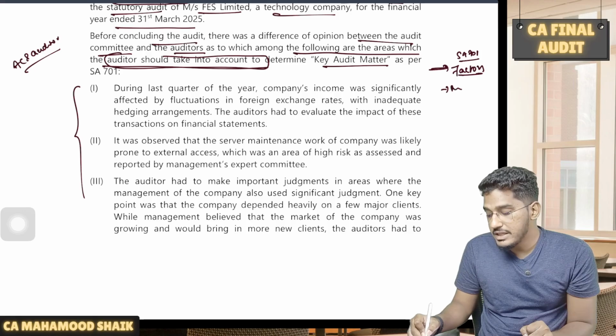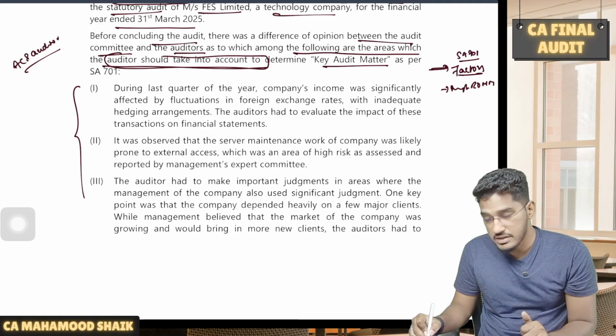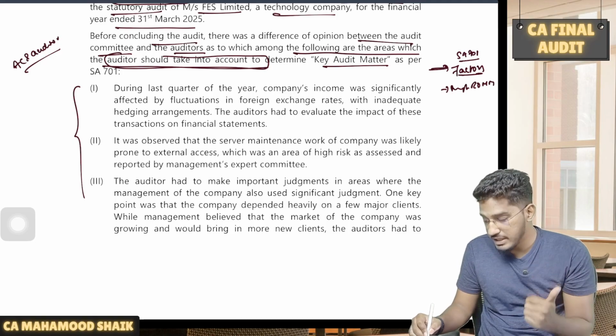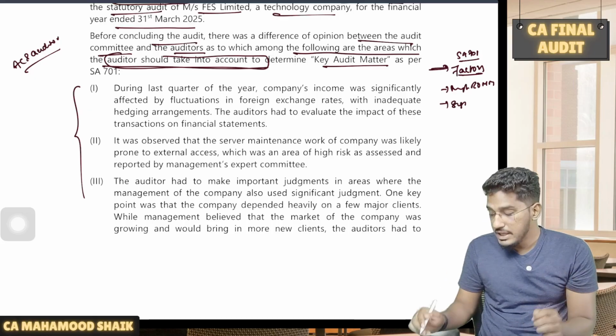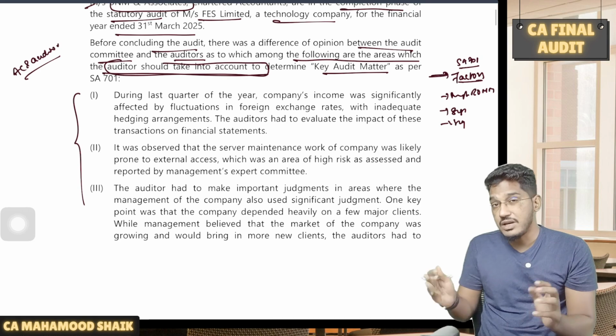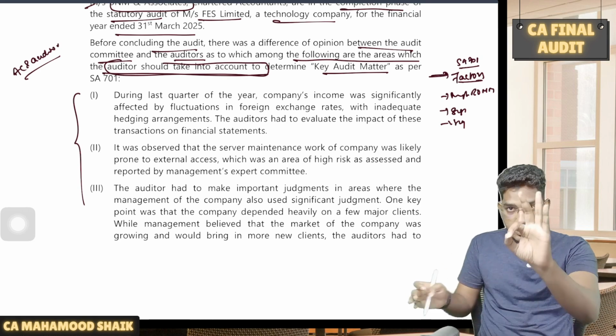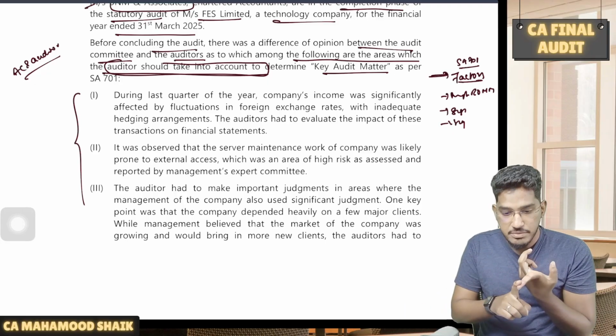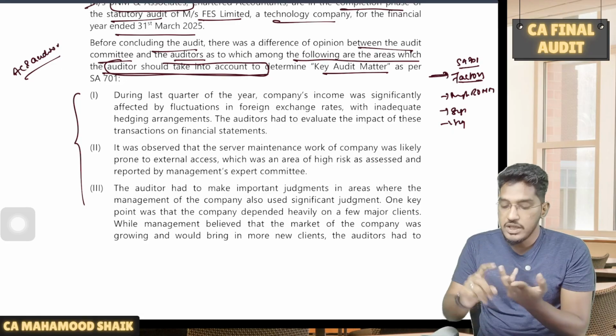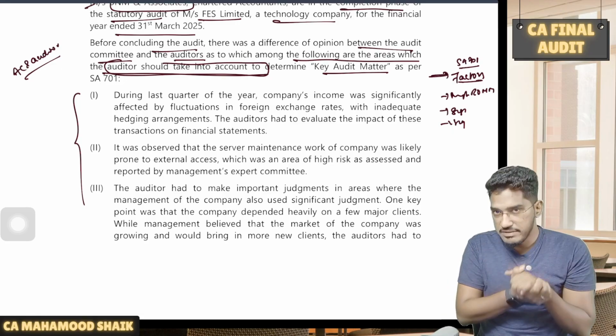Number one, areas where there is a high risk of material misstatement. So wherever there is a high risk of material misstatement, he will consider that factor while determining key audit matters. Number two, those areas where significant judgments are involved. Number three, any significant events or transactions which have taken place during the year. So these are the three factors which you have to take into account: the areas where there is a high risk of material misstatement, areas where significant judgments are involved, and significant events or transactions which have taken place.